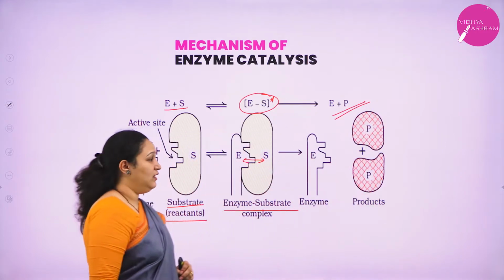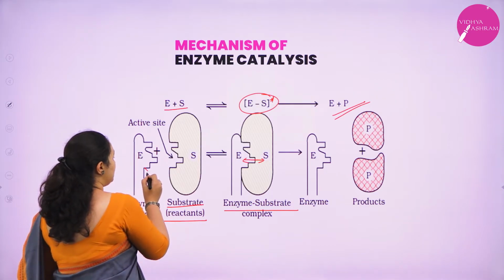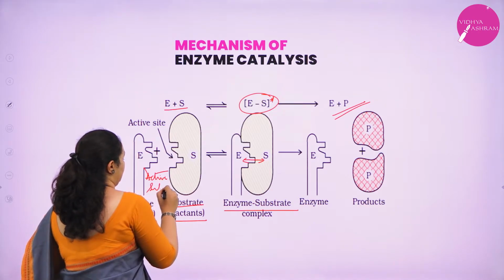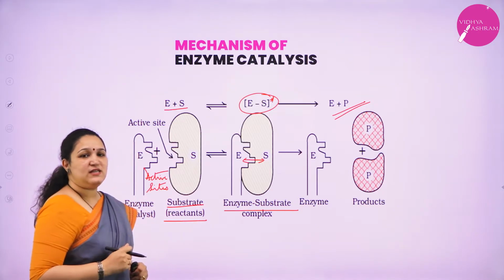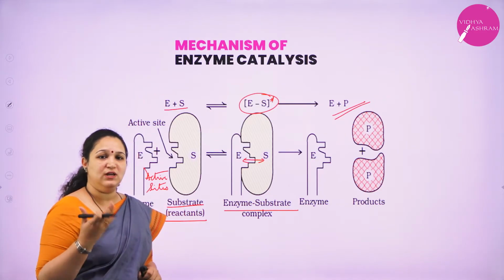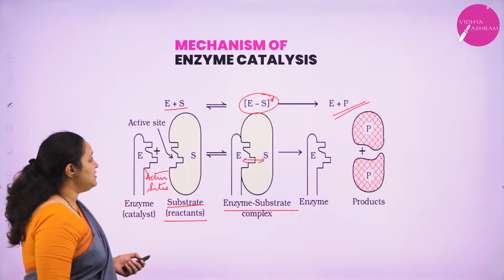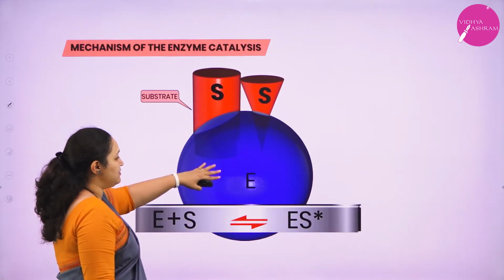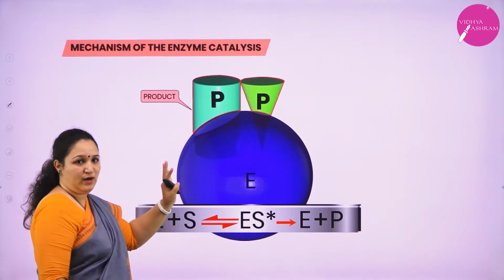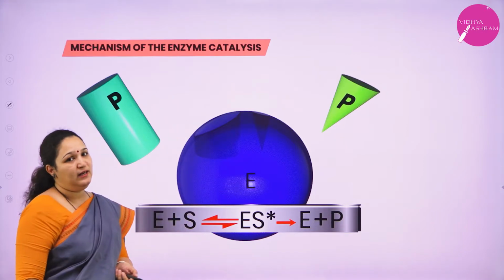And in the cavities as well as on the enzyme molecules there are something called active sites. The active sites can have NH2 groups, COOH groups or OH groups on the enzyme molecule. To understand this better, we will see this. The substrate comes into the enzyme, forms the complex, gets converted into the product, and diffuses away so that a new substrate can come in.